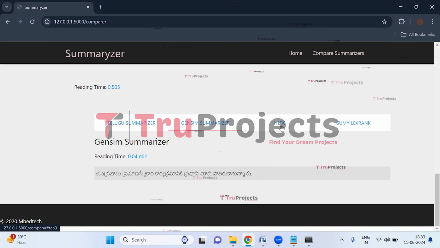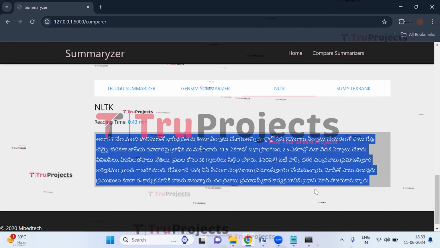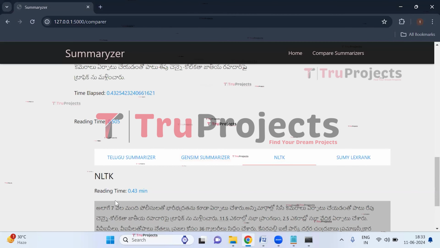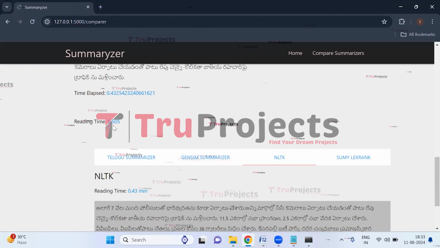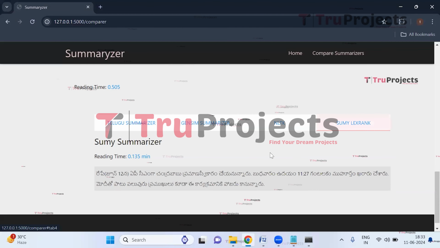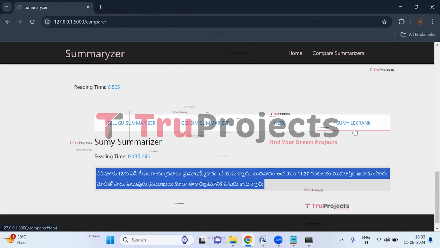Now click on NLTK. So this is the NLTK summary. So the reading time is 0.43, which is less than the actual time. And here we have the Sumi Lex rank. Click on it. So here this is the summary by the Sumi Lex rank.